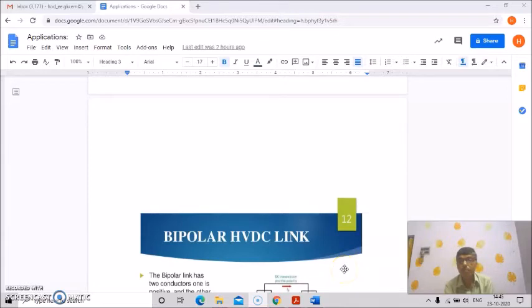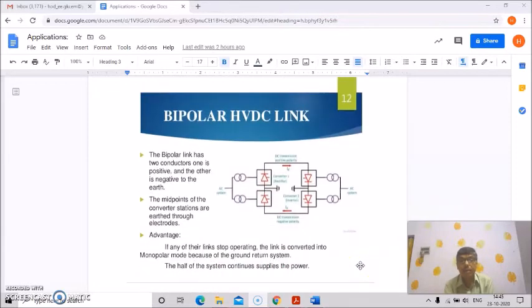Now we'll talk about the bipolar HVDC link. Basically, this is the diagram of the bipolar HVDC link, and the bipolar link has two conductors. One is positive and the other is negative to the earth.